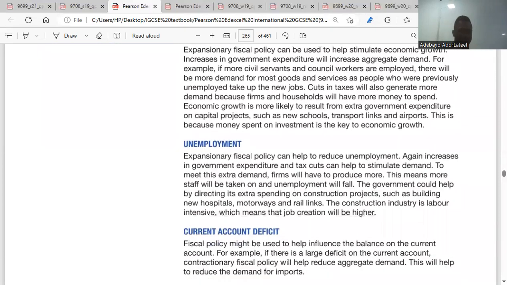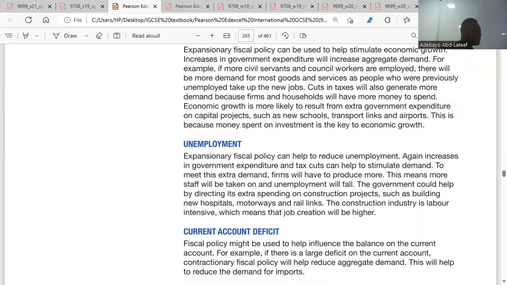Then we go to unemployment. Expansionary fiscal policy can help to reduce unemployment. Again, increases in income, expenditure and tax cuts can help to stimulate demand. To meet this extra demand, firms will have to produce more. This means more staff will be taken on and unemployment will fall. So for governments to reduce unemployment in the economy, government can use expansionary fiscal policy.